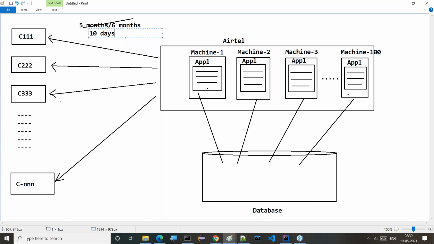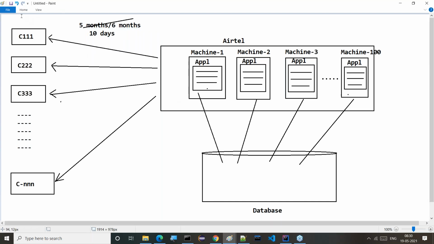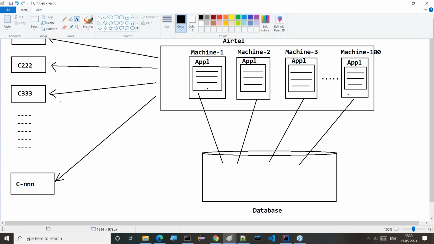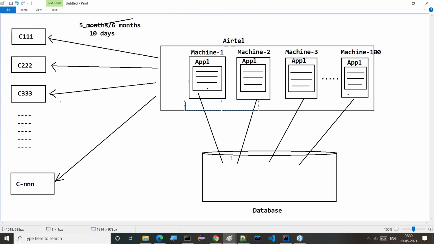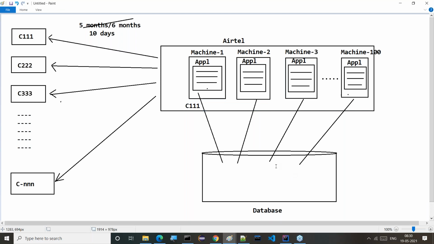But here there is a small problem. What is the problem, guys? Now observe this clearly. Say for example, machine one is generating bill for customer one. Guys, observe carefully. All of you observe carefully.